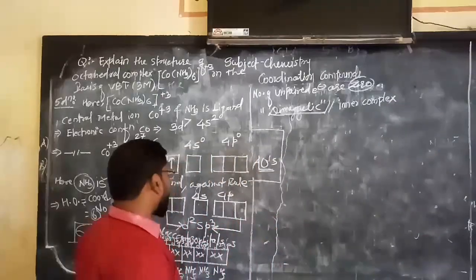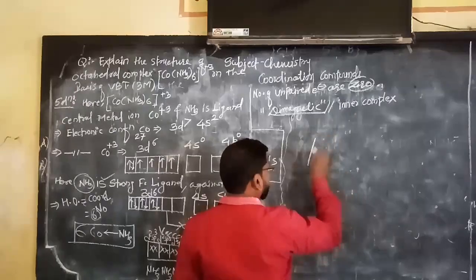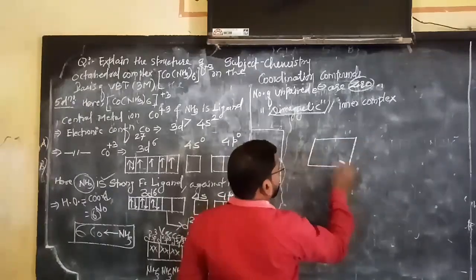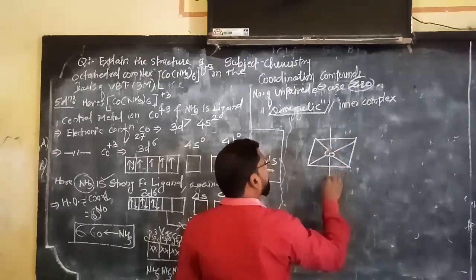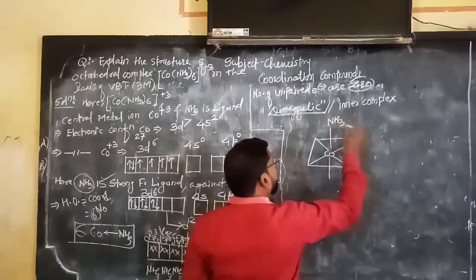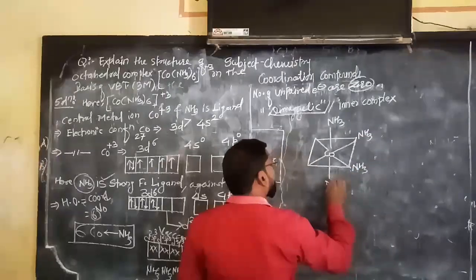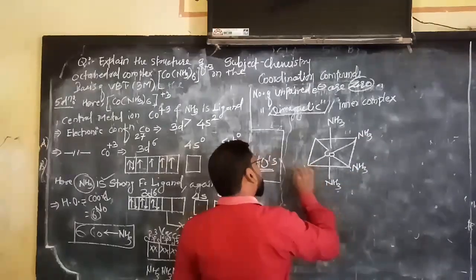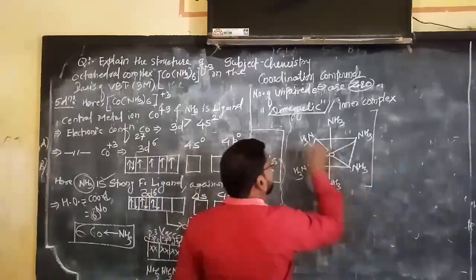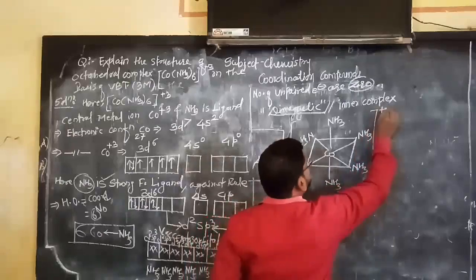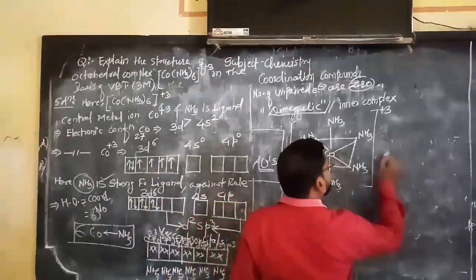Now see here about the geometry. The geometry is octahedral, therefore we will write here like this. Cobalt, is that clear? 6 ammonia will be there like this: ammonia, ammonia, ammonia, ammonia and ammonia. What is the charge? It has a charge of +3.